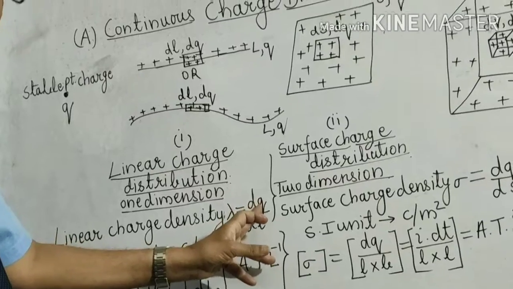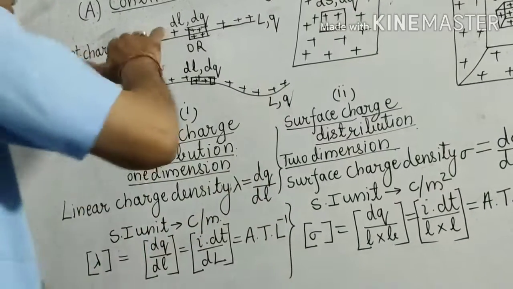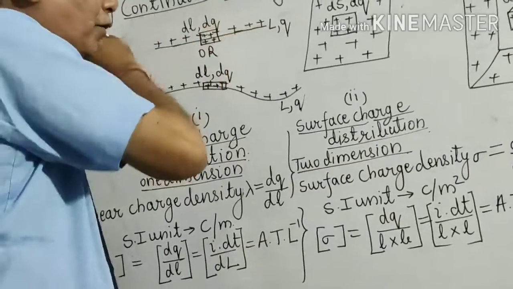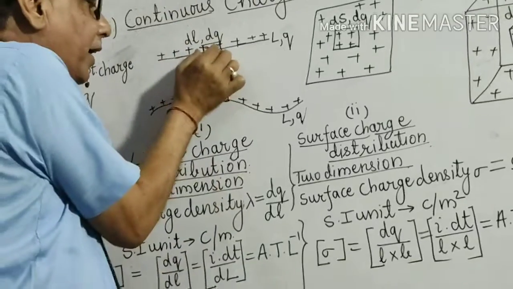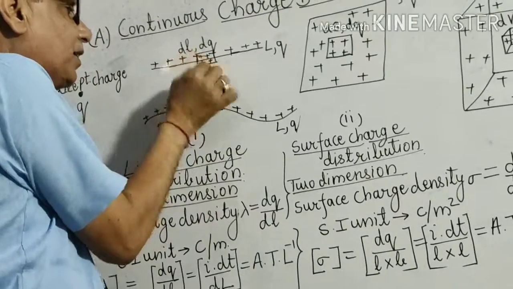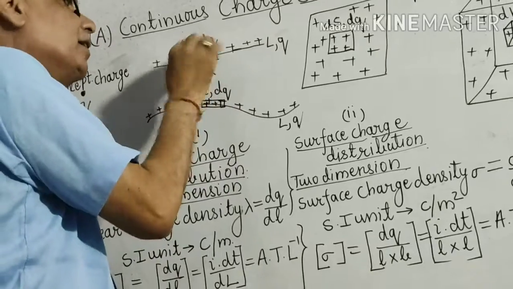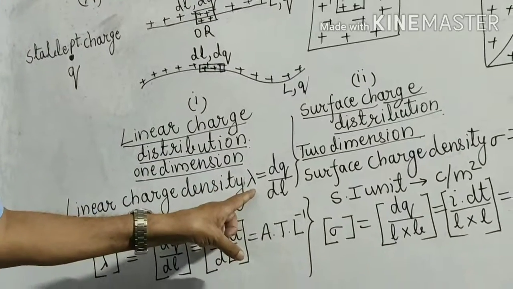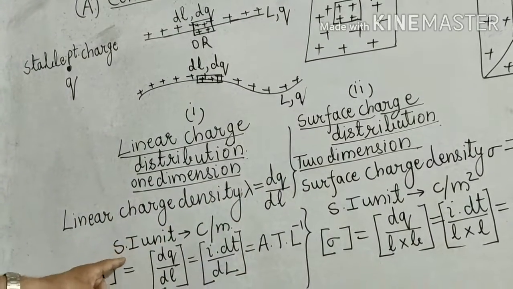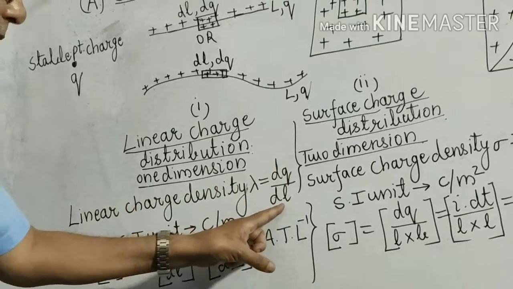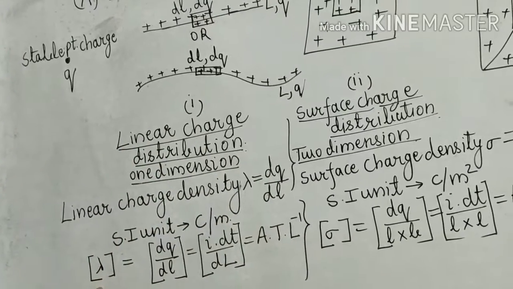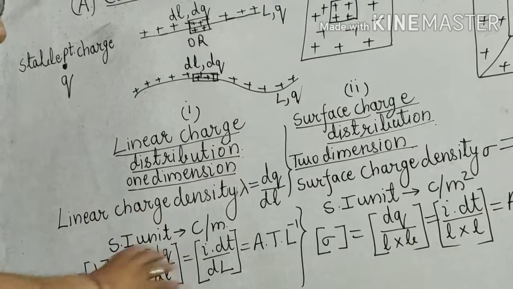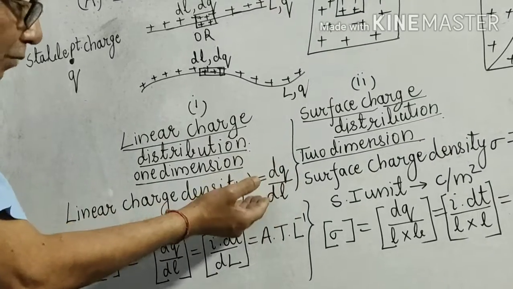So it is charge upon length. But since it is infinitely long, the charge is distributed infinitely. So you have to take a small piece of that conductor, let its length be dl, and the charge on it will also be small, dq. Then the formula will become lambda is equal to dq upon dl. And its SI unit is coulomb per meter. The dimension formula can also be calculated from this formula.